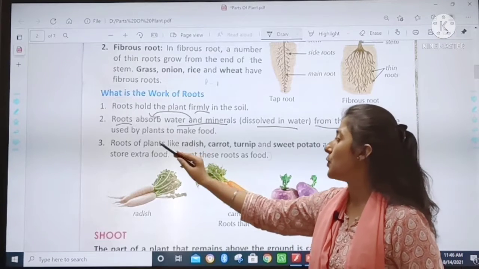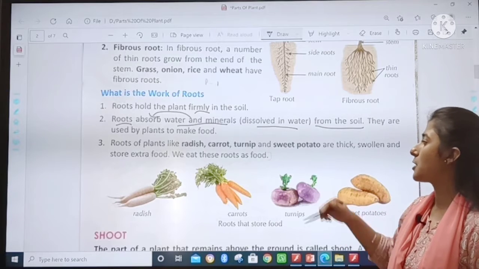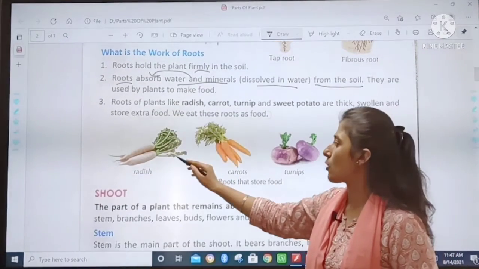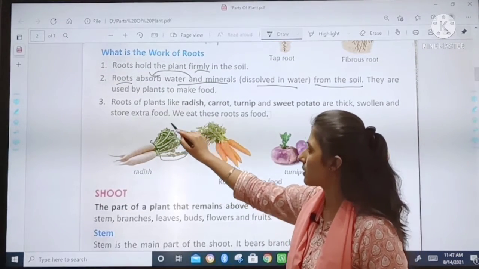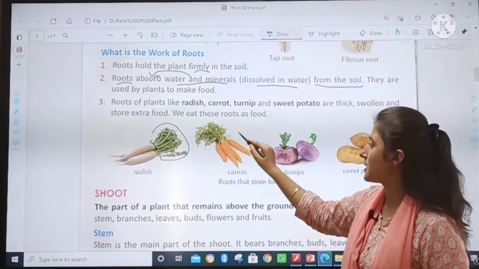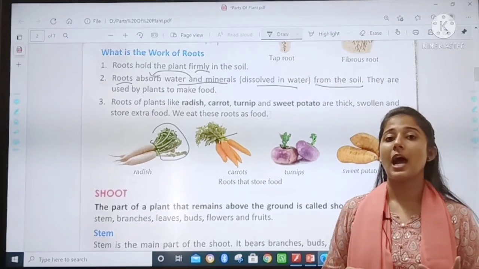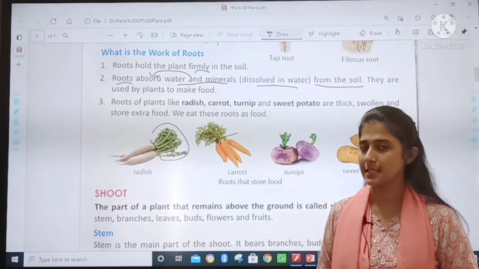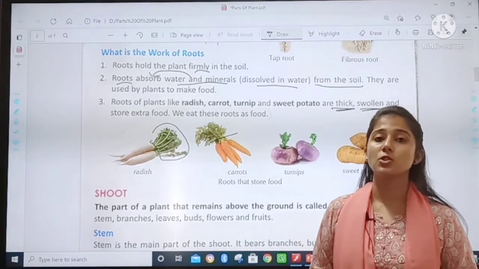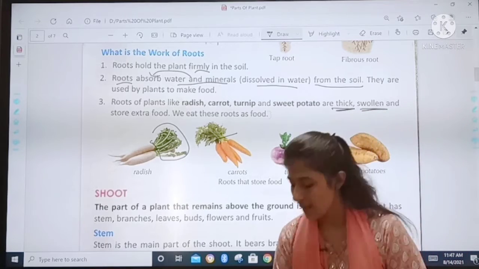Okay. Roots of plants like radish, carrot, turnip and sweet potato. See these pictures clearly. Can you see these roots? Roots of plants like radish, carrot, turnip and sweet potato. How are their roots described? Let us see. Their roots are thick, swollen and store extra food.